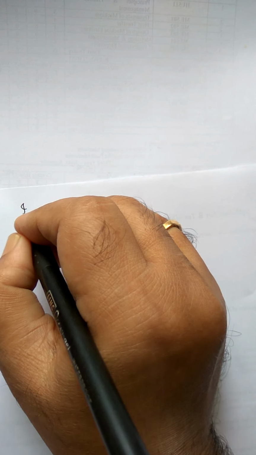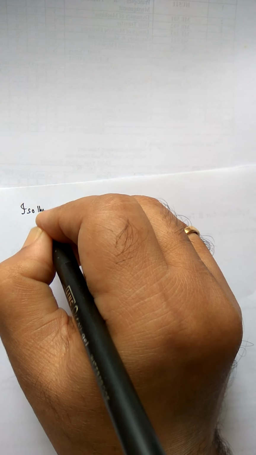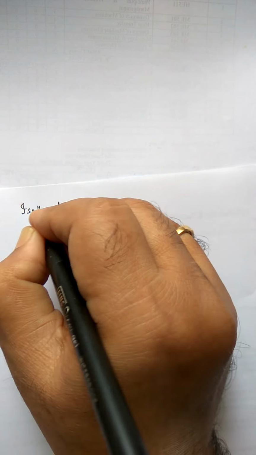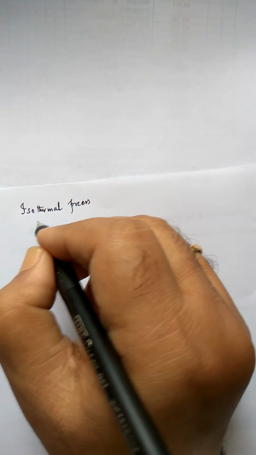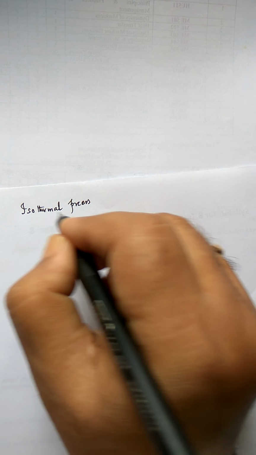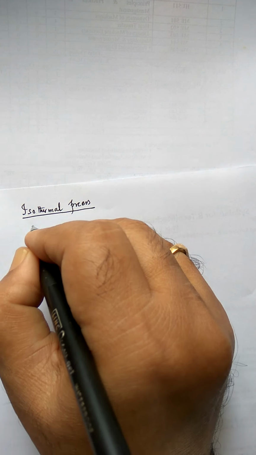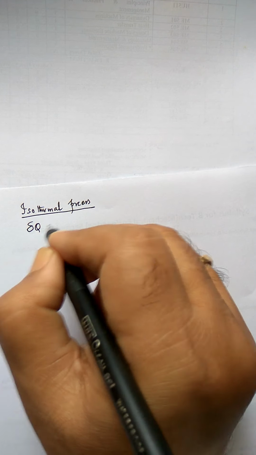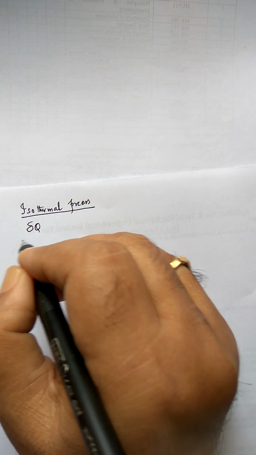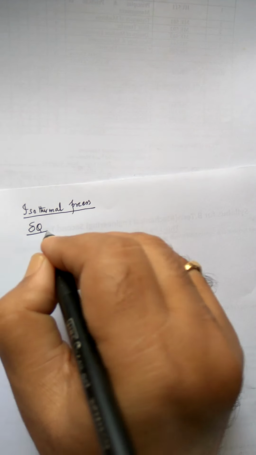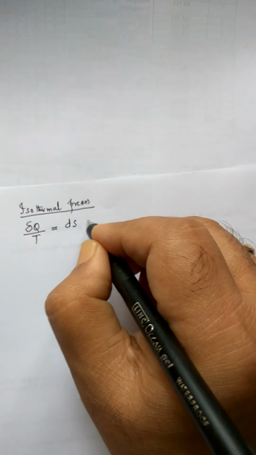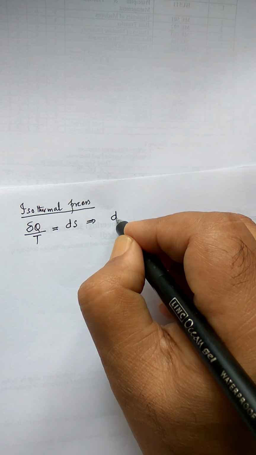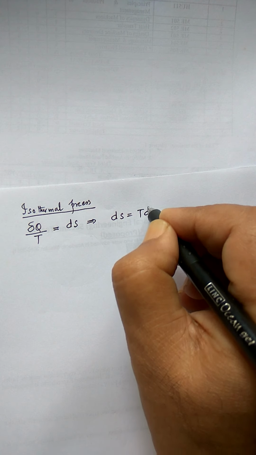Okay, let us say it is an isothermal process, so T is constant. Mind you, I'm talking about all reversible processes, right? Isothermal reversible process: del Q by T is equal to dS, so del Q equals T dS.